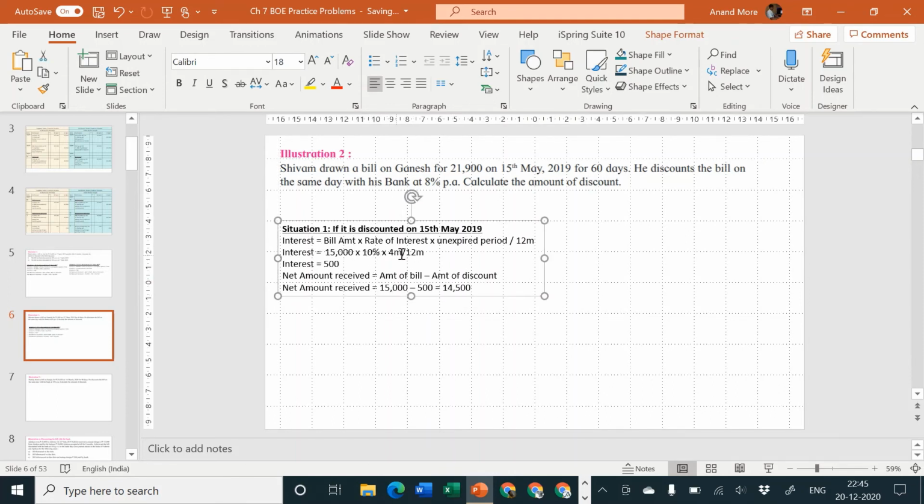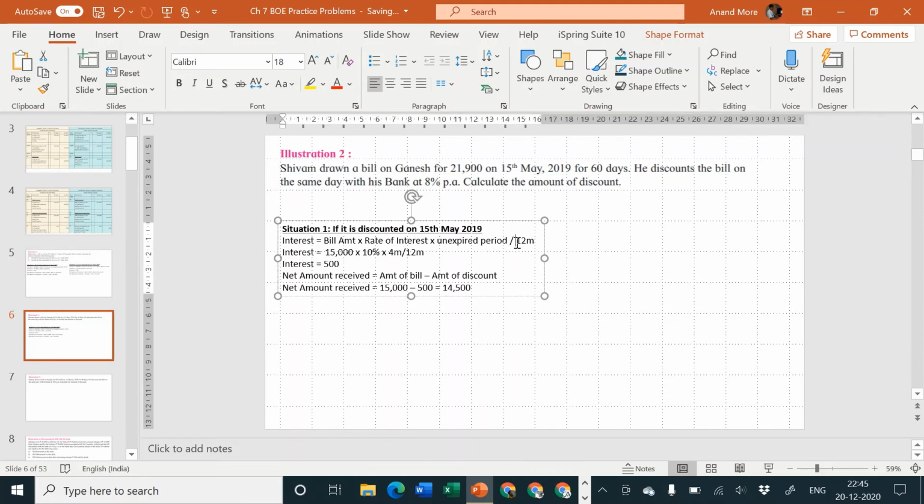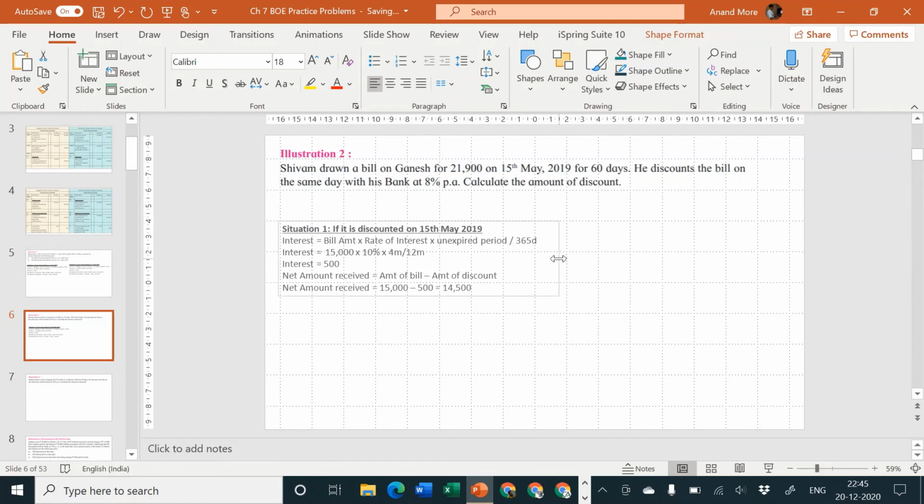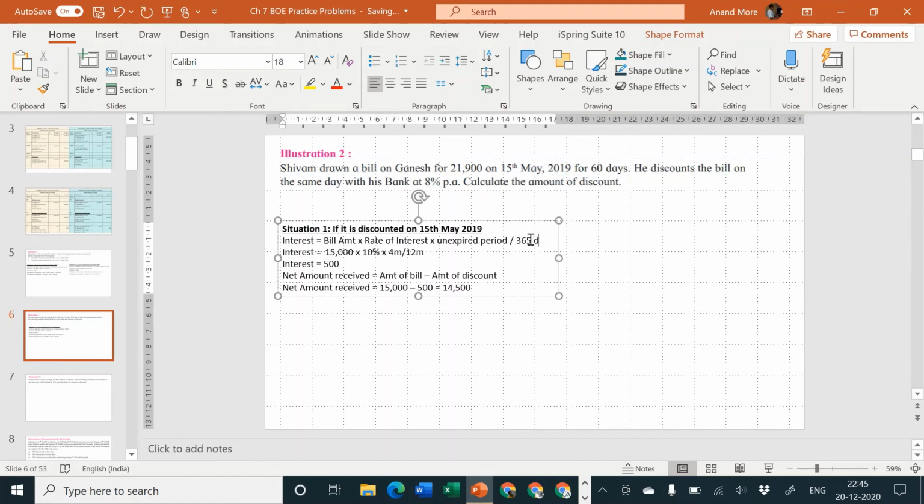That means the full period can be considered. Bill amount into rate of interest into unexpired period upon, now since it is 2019, that means I can consider 365 days. I hope it is easy to understand. It is 365 days. Clear to all of you? 365 days. If it would have been 2020, I would have considered 366 days.